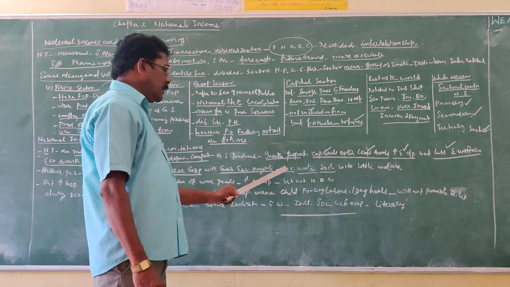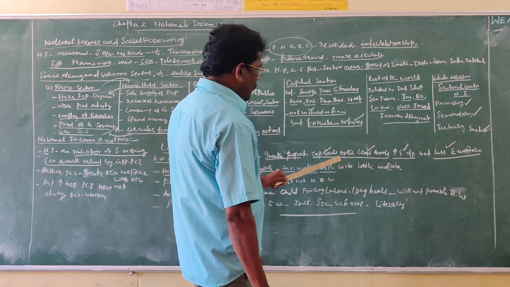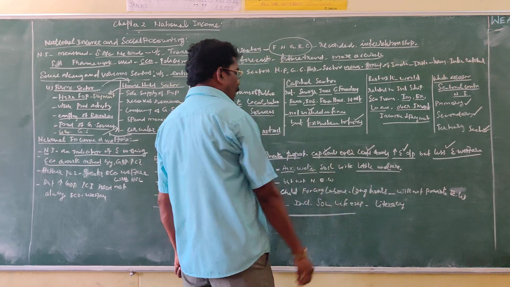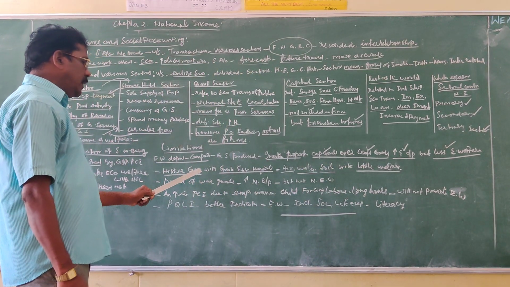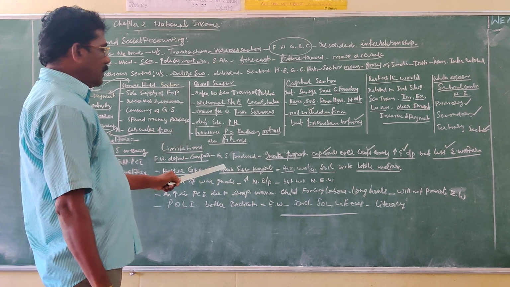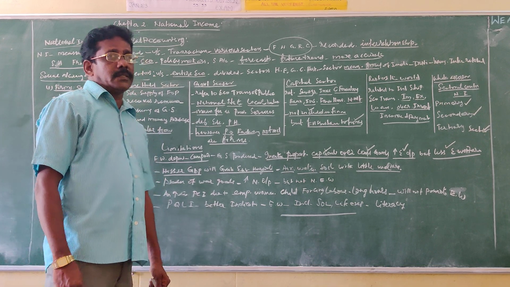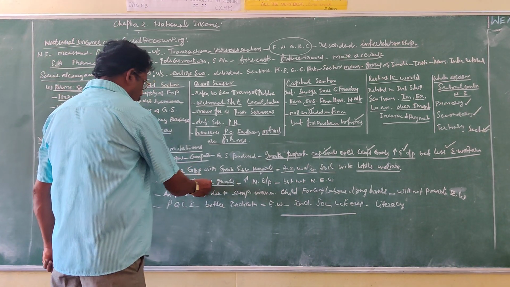So there is only little welfare. The GDP growth rate may increase by utilizing all the resources in the production process.